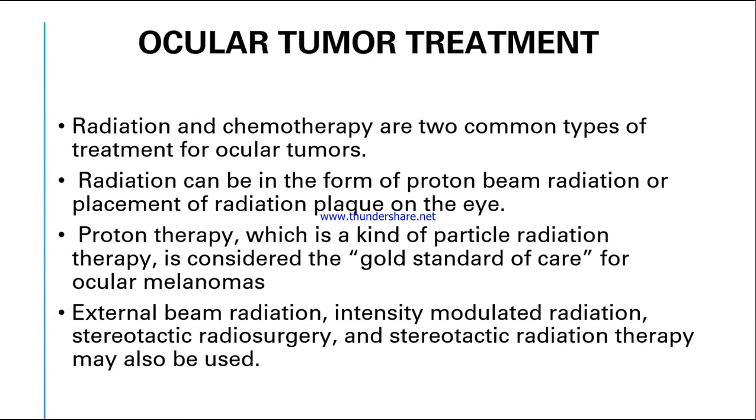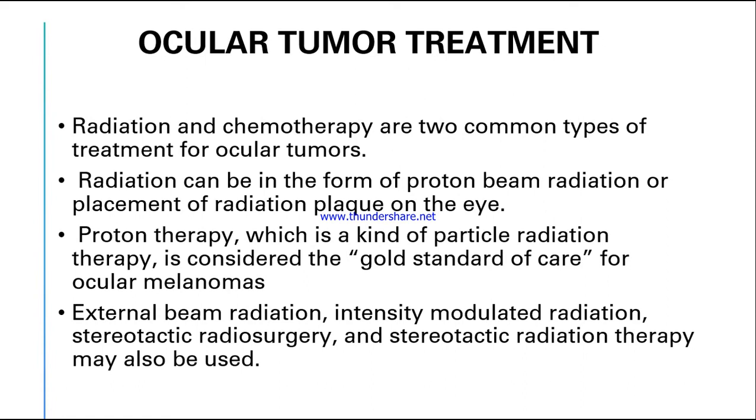Radiation can be in the form of proton beam radiation, which is called external radiation, or placement of a radiation plaque on the eye, which is internal radiation. Proton therapy, like I said, is done by flashing protons on the tumors, which destroys the cancer cells.